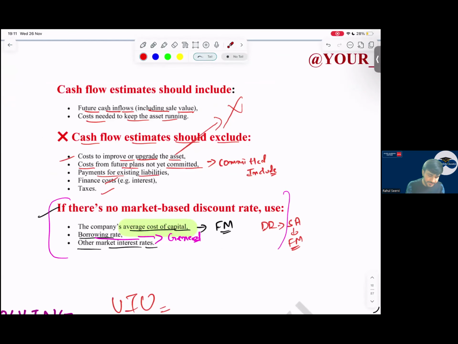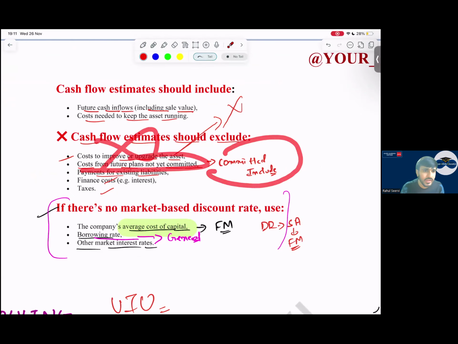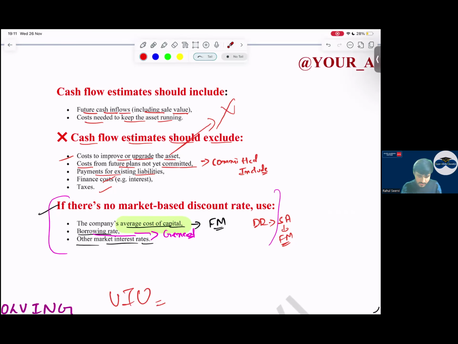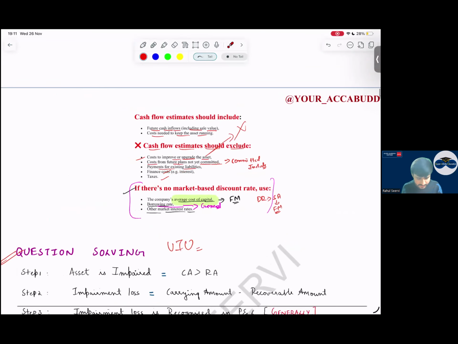Again, it's a revision. See now, cost to improve or upgrade the asset is excluded. Cost for future plans not committed: if you have not committed to the future plans, you can't include. If it is committed, yes, we can include it. Proof evidence is required. Yes, sir. Simple. Then liabilities are excluded, finance cost, taxations are excluded.